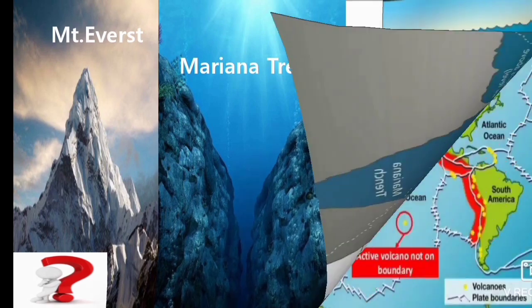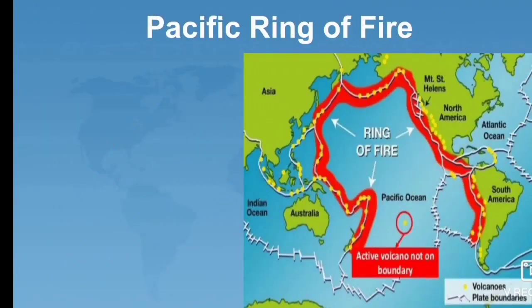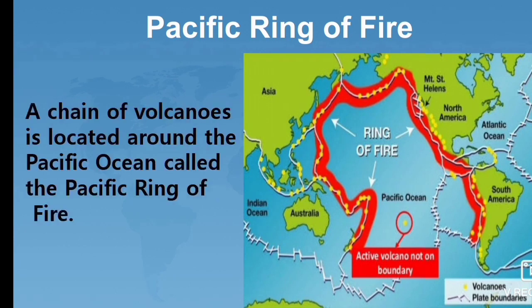Students, next is the Pacific Ring of Fire. A chain of volcanoes located around the Pacific Ocean is called the Pacific Ring of Fire. Students, look at the map. In this map, the yellow dots indicate the volcanoes. The volcanoes are located continuously around the Pacific Ocean and are called the Pacific Ring of Fire.